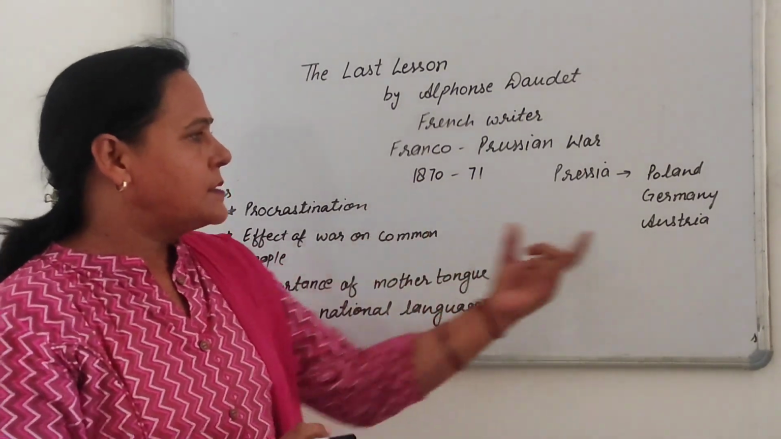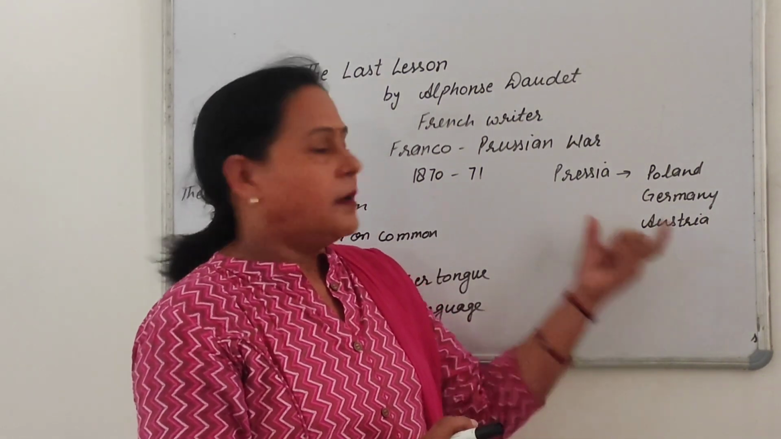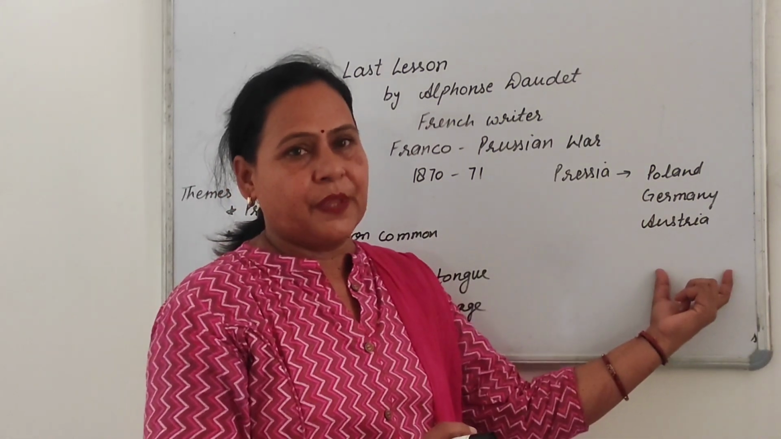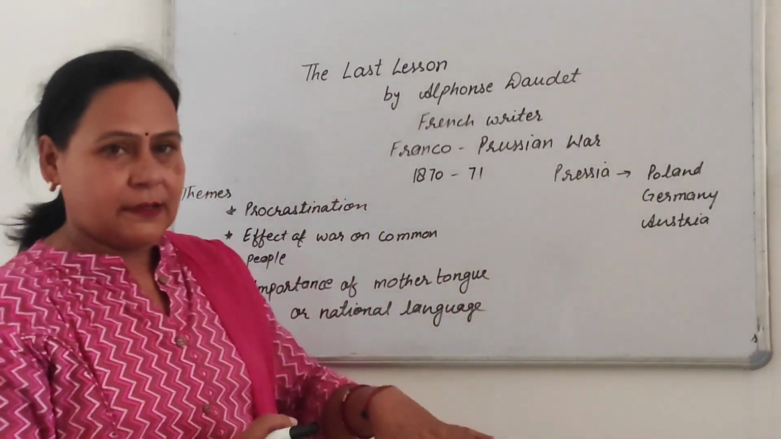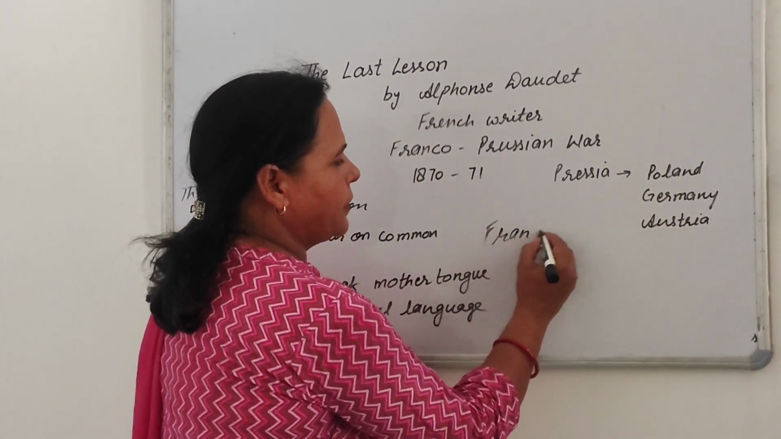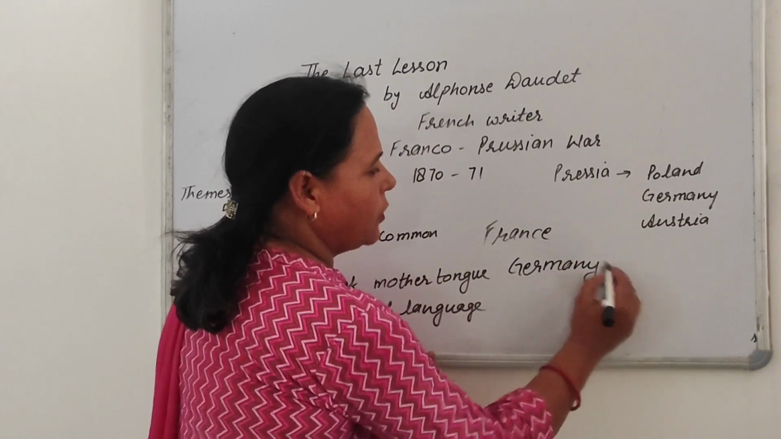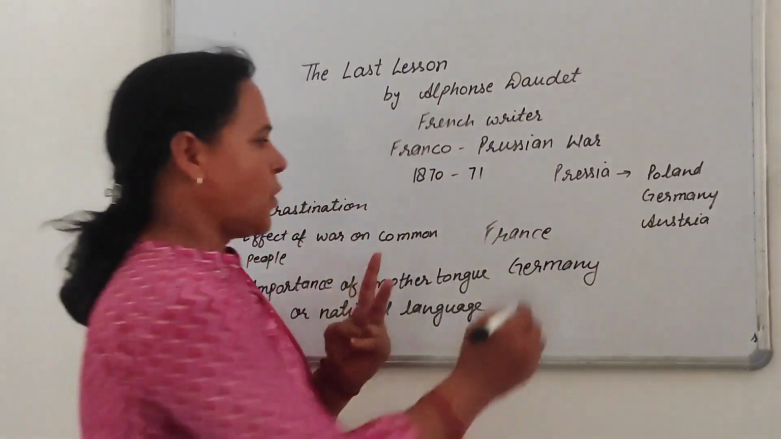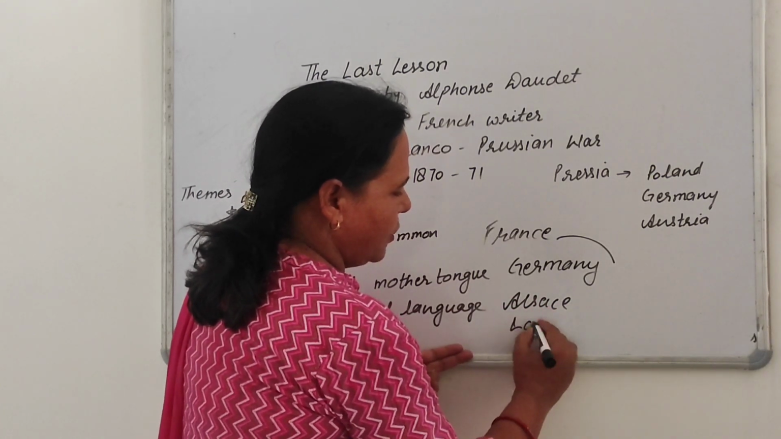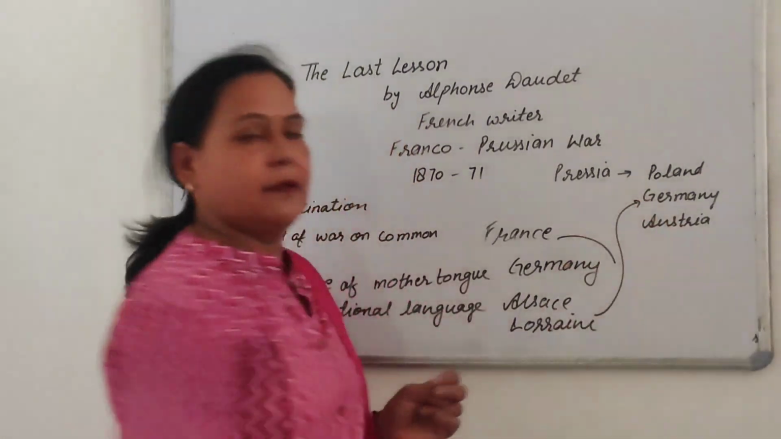At that time, some parts of Poland, Germany and Austria were in the hands of Prussia, or Prussia ruled over them. When the war ended, France was defeated and Germany won the war. That's why the two districts of France, Alsace and Lorraine, came into the hands of Germany.